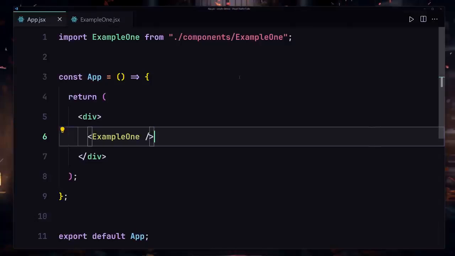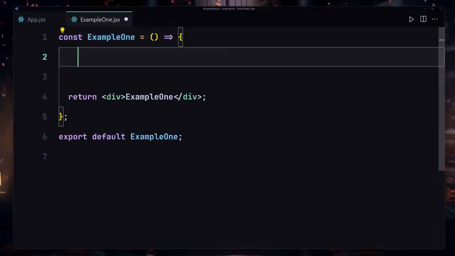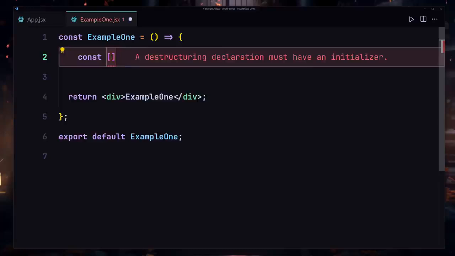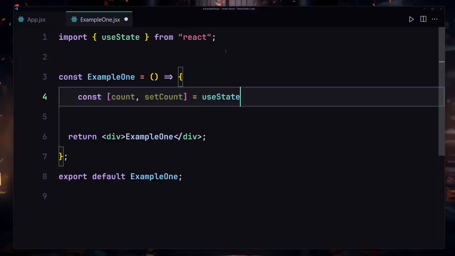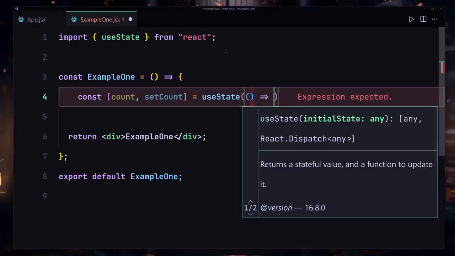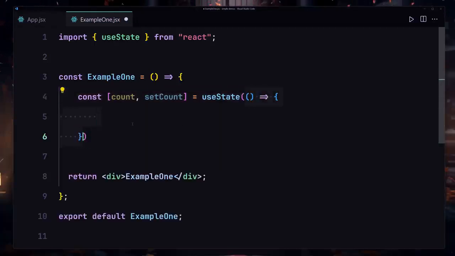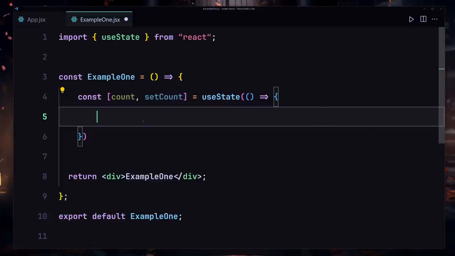Let's just remove this style and CSS, and now let's start working on this. The first thing that I want to do is create my state. So I'll create a state with the name of count and setCount, equal to useState, and for the initial value, we are going to be passing a callback function, just like that. This callback function will only run when our component first renders. So any logic I put inside this callback function will only run on the first render.